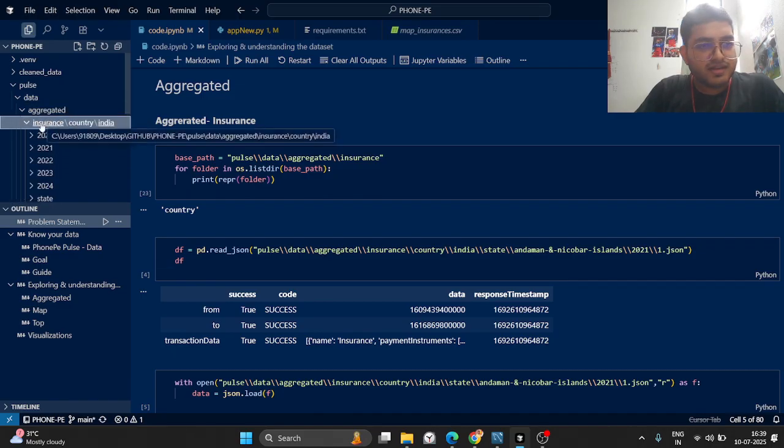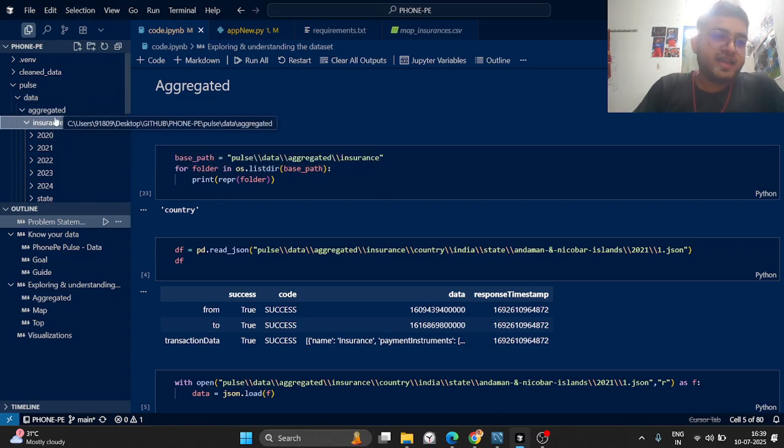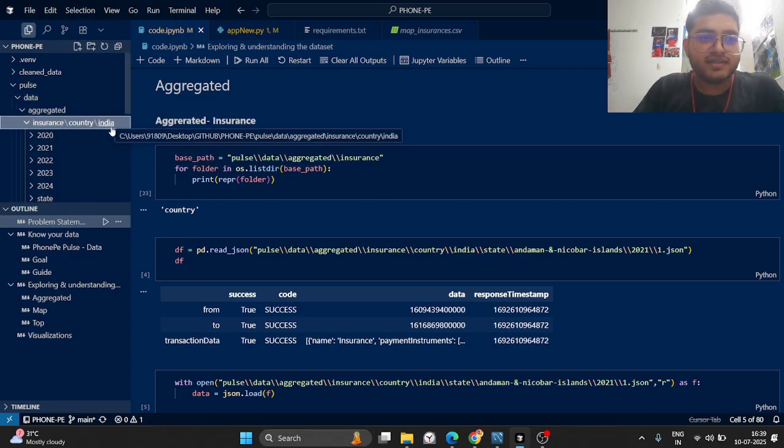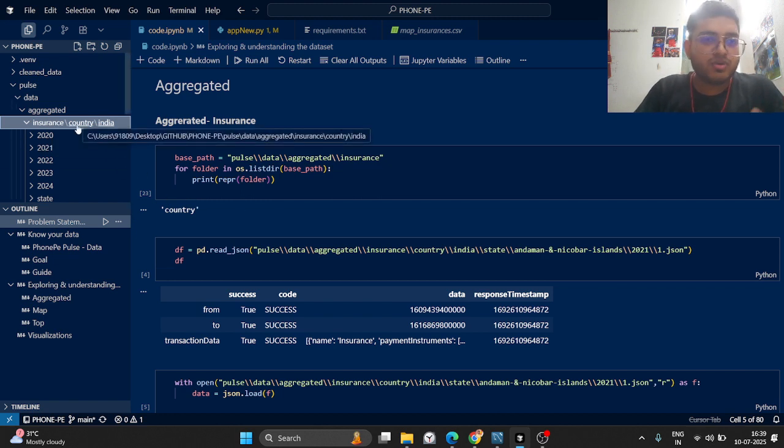You will see that it is a different way of representation, like insurance slash country slash India. Actually, these are all directories. To confirm it, let's say the path we have chosen is Pulse, then we went to data, then aggregated, then insurance. Now, to check what directory is inside it, it came as country, because this is sequential, top to bottom.